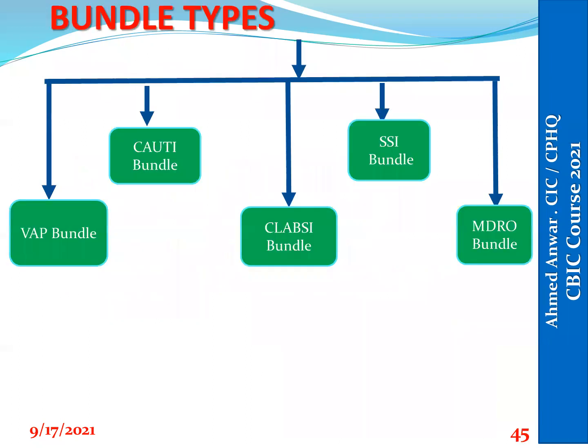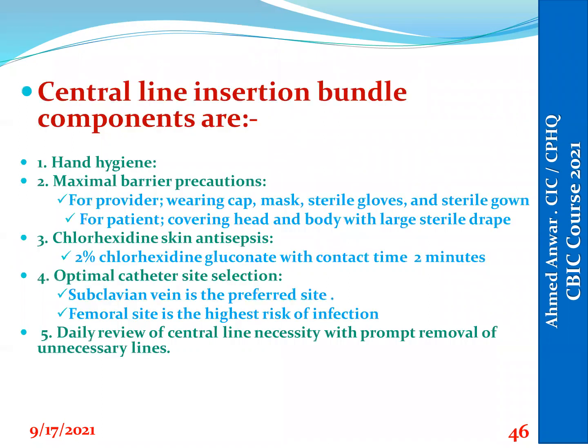What are the types of the bundle? We have 5 types of the bundle: VAP bundle, CAUTI, CLABSI, SSI, and MDRO bundle, multi-drug resistant organisms bundle. We will talk about them now. So for the central line, we have 2 bundles: bundle for insertion and bundle for maintenance.